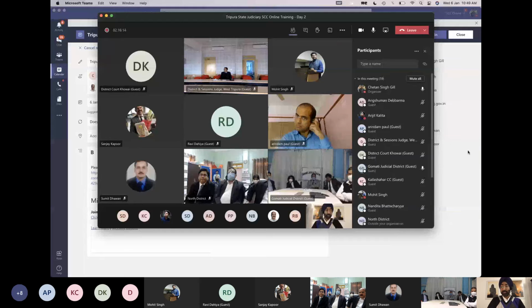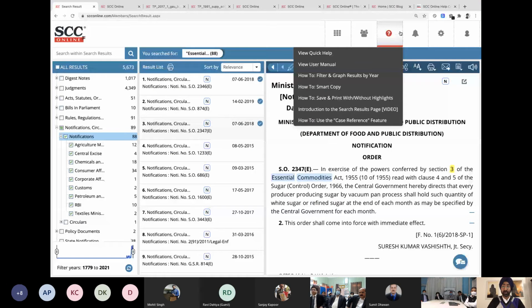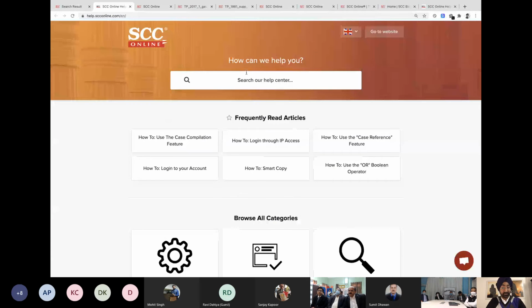So I'll show you one thing in the meantime. When you're on the website, there's an option of question mark. Then you come to the question mark, and you have an option of view user manual. If I click on this view user manual, it's going to open a different website. Whatever we discussed today, various features, a manual for each and every topic has been made and is available over here. You can see we spoke about the smart copy. You click on this how to smart copy.